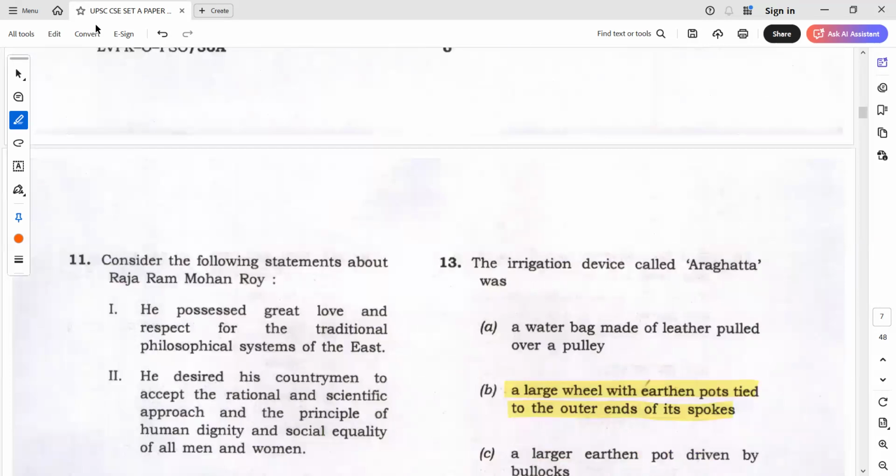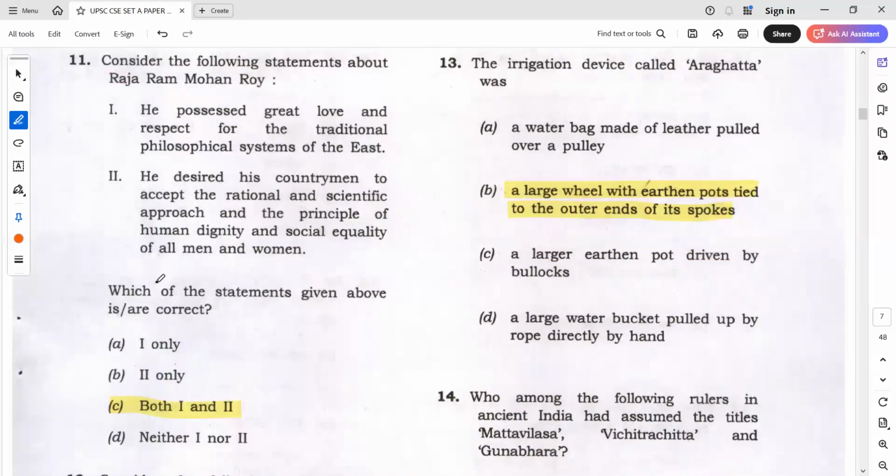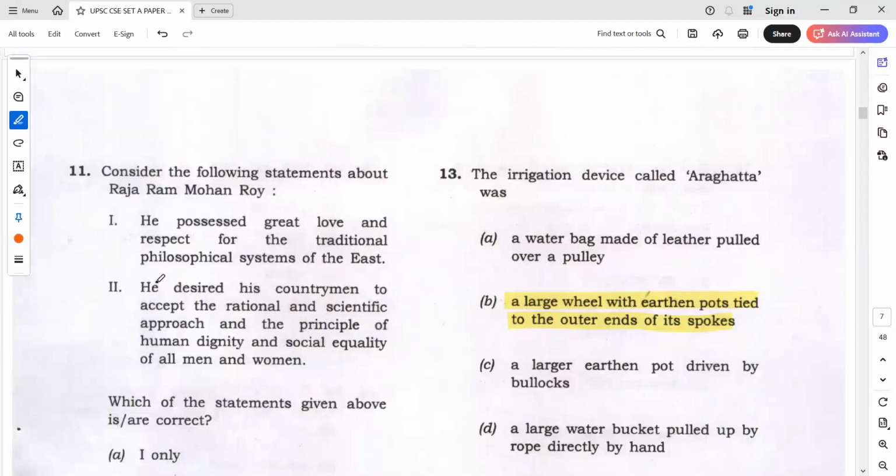Okay, next, coming to Raja Ram Mohan Rai. Yeah, a lot of students have doubt in this question as well. The answer is both 1 and 2. Again, you may ask, he supported Western ideas and all. The question is not about what he supported. The question is about whether he has respect for traditional philosophical systems or not.